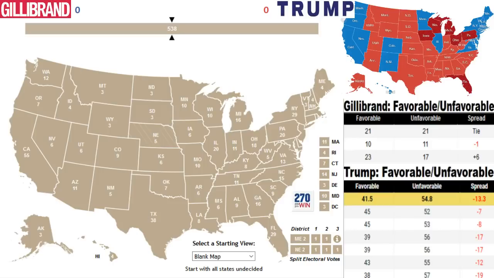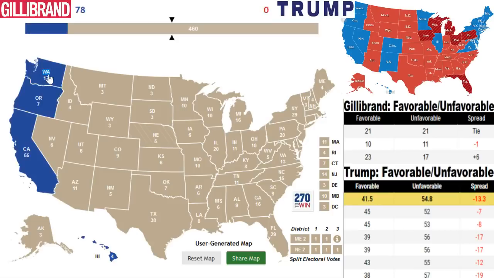So starting off with Gillibrand, the safe states would be Hawaii, California, Oregon, Washington, New Mexico. I'm going to leave Colorado for now. That can be a competitive state, as well as Nevada, two states that Hillary Clinton was able to carry. And we'll also leave Minnesota, which was a very competitive race in 2016.